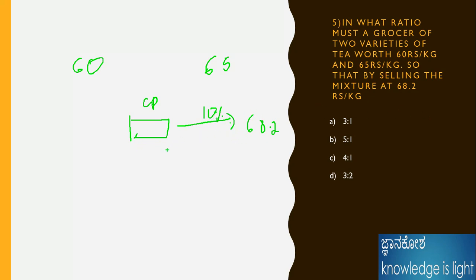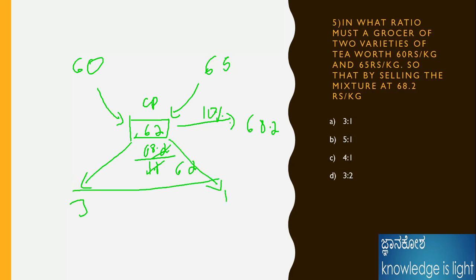If I am taking 10%, please see the videos on profit and loss, how we need to sort it out, or the shortcut methods of selling price and cost price. We can understand 68.2 divided by 1.1, because here 100% is there, and it comes as 62. Then we can easily solve this with the method. How does it come? 65 minus 62 is 3, and 62 minus 60 is 2. 3:2 is the answer by this method. By using this logic, we can solve this problem.